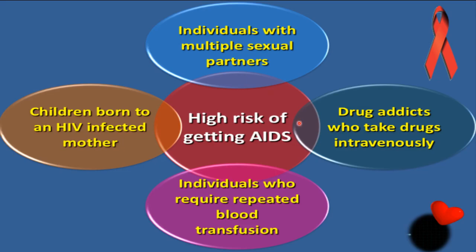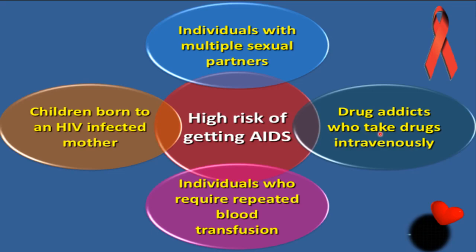Second, the persons who are drug addicts, drug addicts who take drugs intravenously. Intravenously means through injection. So the drug addicts who take drugs through injections will be at higher risk of getting AIDS, because